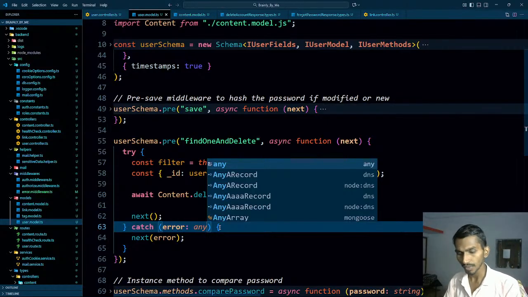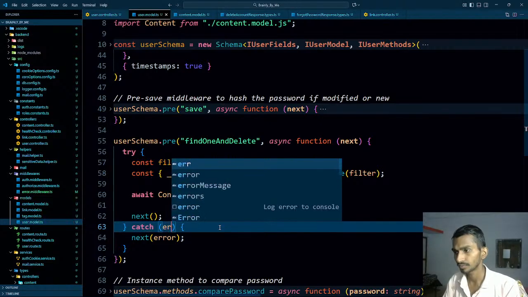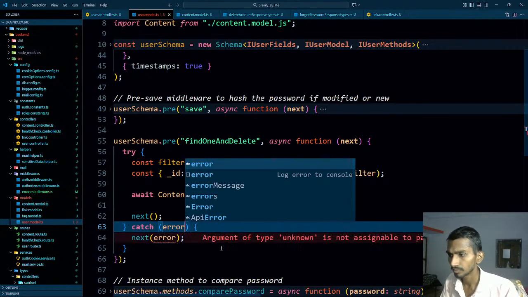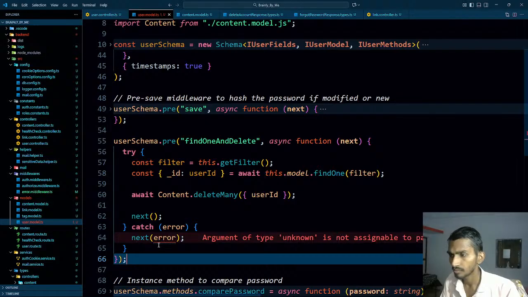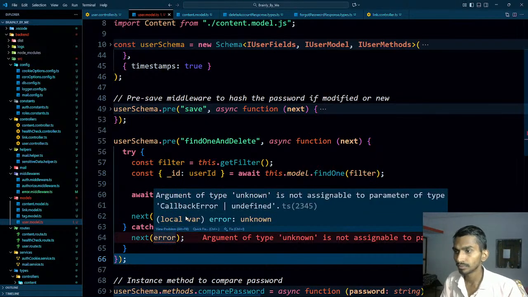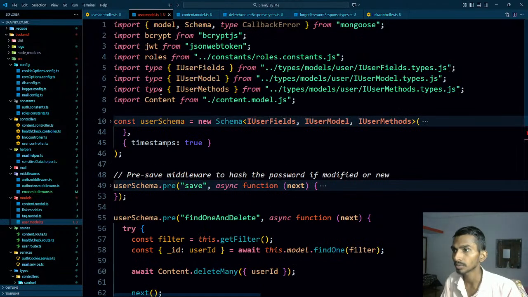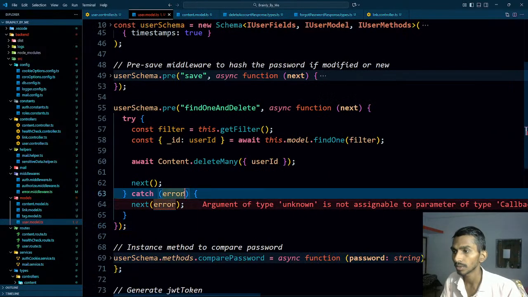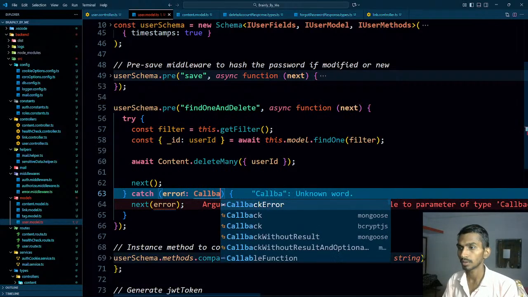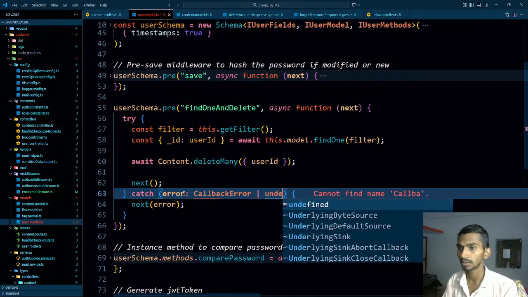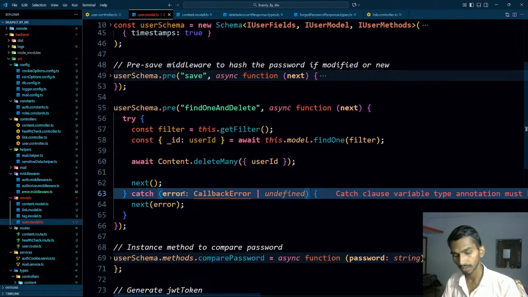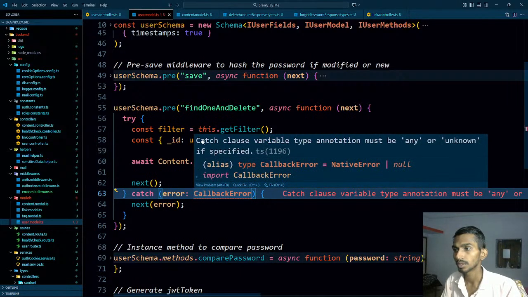Okay, but can I make it any better? Callback error or undefined. I can get callback error from there. So if I make it like this, callback error, or it could be undefined. How about this? Well, this is not going to work. If I just keep it like this, catch annotation must be any.